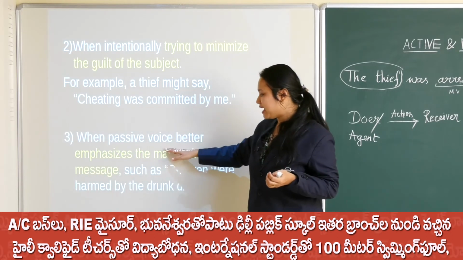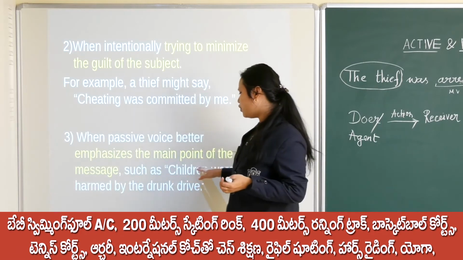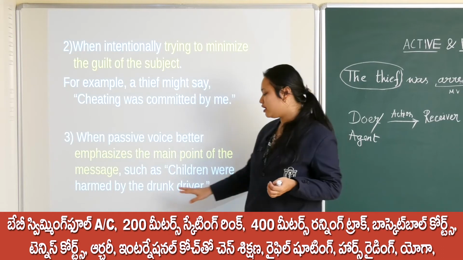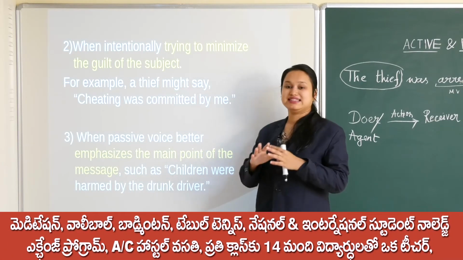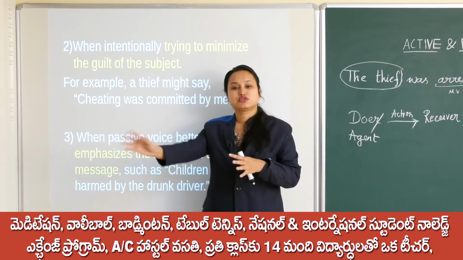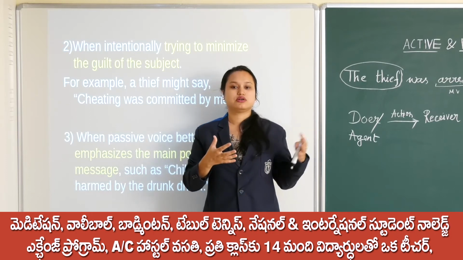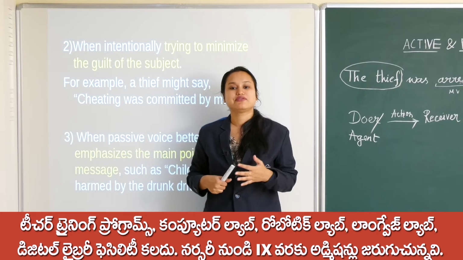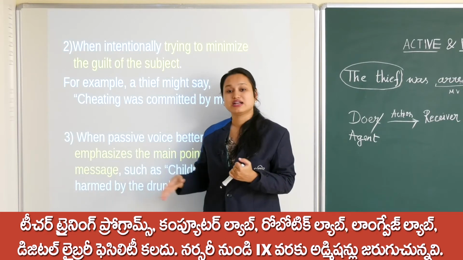Next, when passive voice better emphasizes the main point of the message, such as children were harmed by the drunk driver. So one incident happened. Maybe a few children were coming from a picnic or going home after school, and unfortunately there was a bus accident, and the parents are talking.